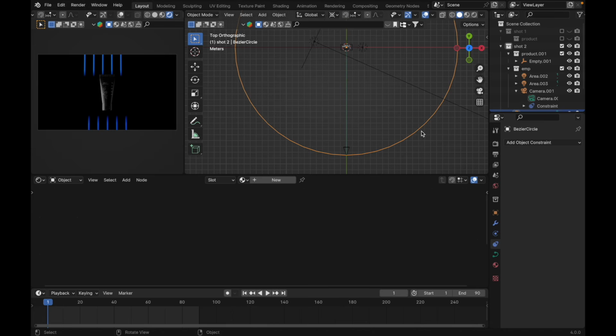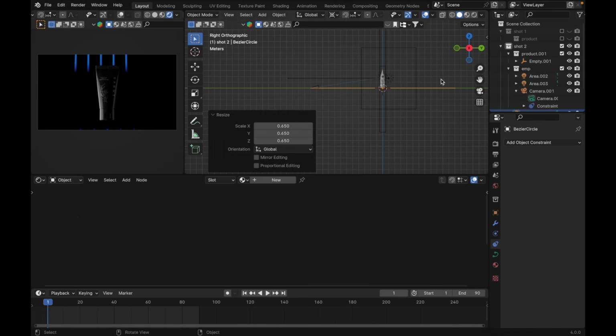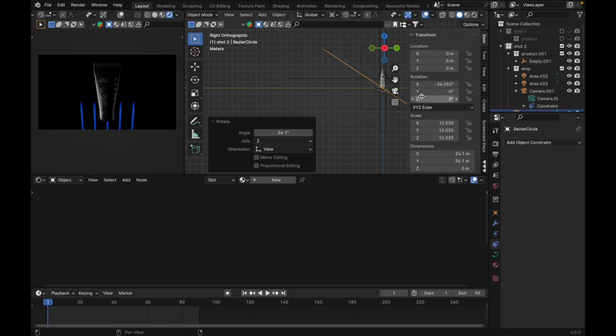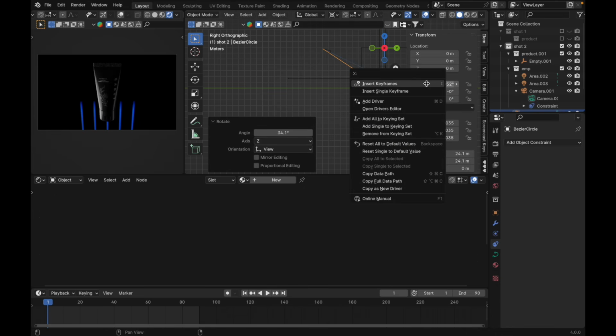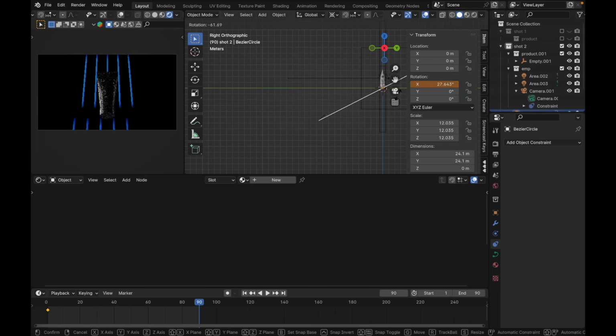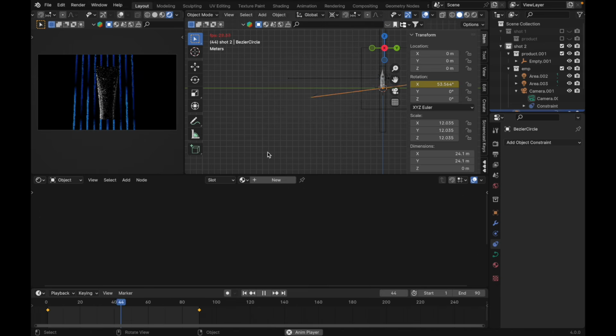To frame 1, we need to scale it down, just like this. Yeah. Frame 1, press R, rotate it like this. Press N. At the X rotation, right click, insert single keyframe, and the last frame, press R, rotate it down here like this. Yep, right click, insert single keyframe. Let's see the result. We're gonna have a result like this.